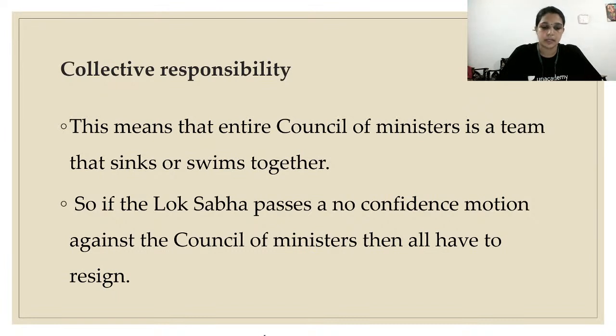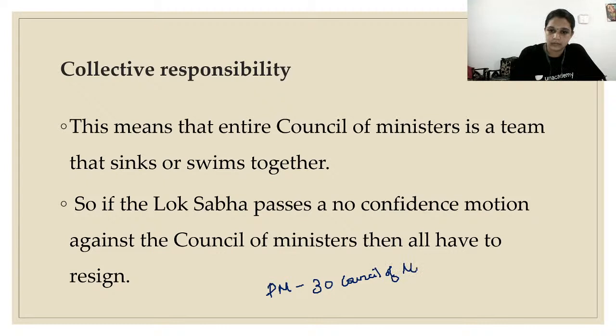Okay. Collective responsibility. What is collective responsibility? This means the entire Council of Ministers is a team, and they sink together or swim together. So what does that mean? Let's take there is a Prime Minister and 30 Council of Ministers. There is one minister in this, against whom a no confidence motion has been passed. So what does that mean?